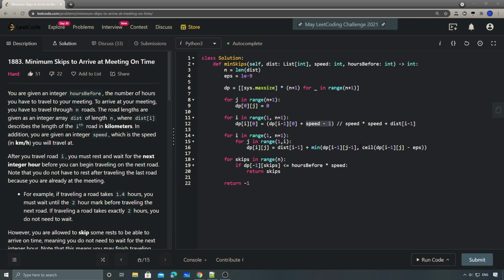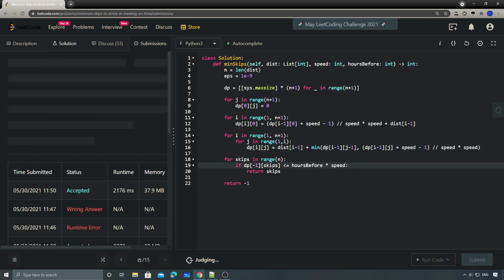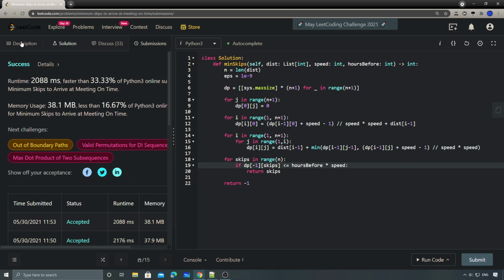So same thing for here. When we do a staging here, we have to do the same trick with speed plus speed minus 1, and then we do a speed division, and then we times speed. Yeah, so I think this should also work. Similar logic, but in this case, we don't need to worry about float precision issues. Instead, we are working on the integer version of it.